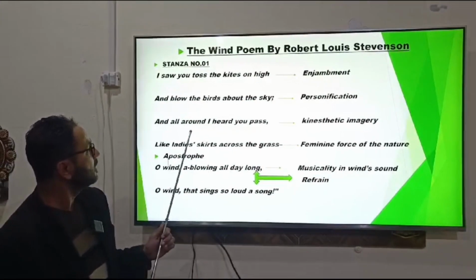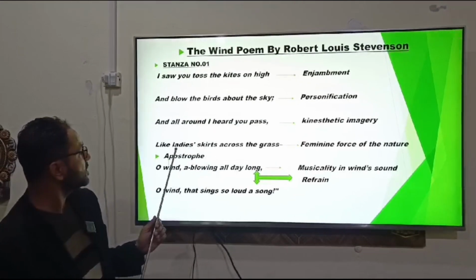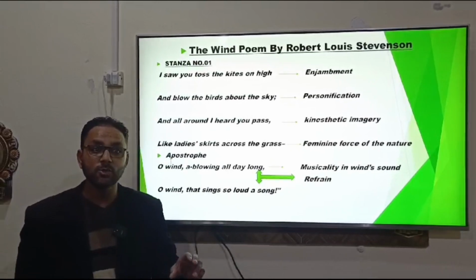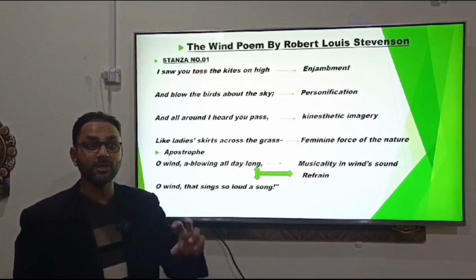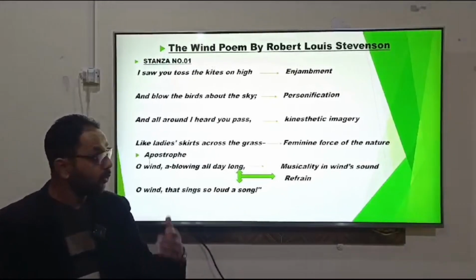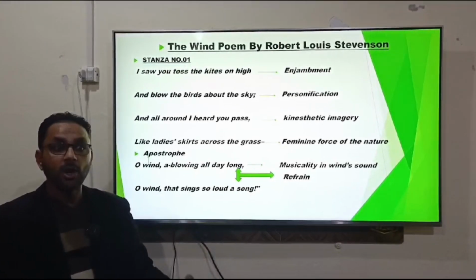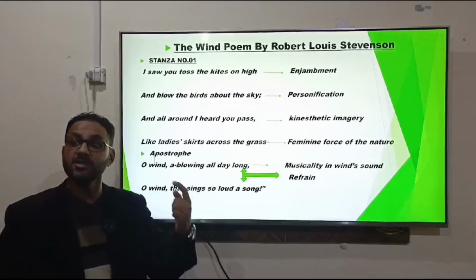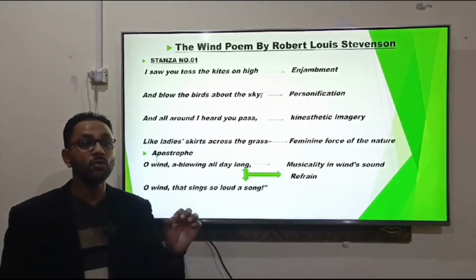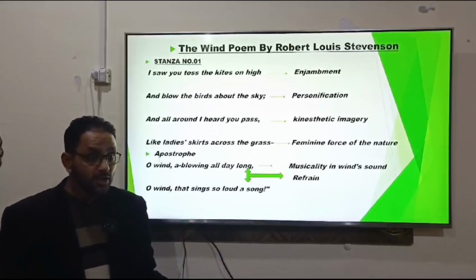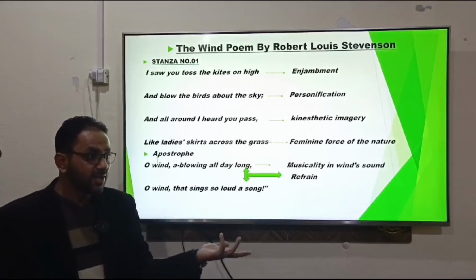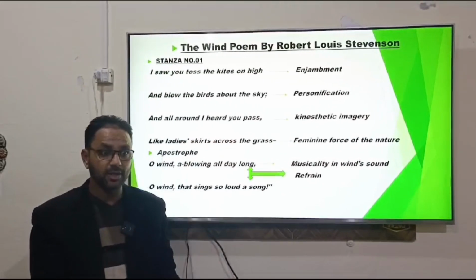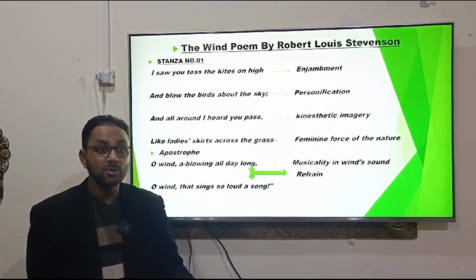Next, and all around I heard you pass like ladies' skirts across the grass. Kinesthetic imagery. Imagery is also present over here, and this imagery is showing the different actions of the wind. Wind is behaving like a dynamic force all the time, from the morning till late night. It is performing different things, but the thing which is confusing the poet is the invisibility of the wind. The poet is quite confused. From the child's perspective, he is thinking that if this element of nature is able to perform so many things, why isn't it visible to me?